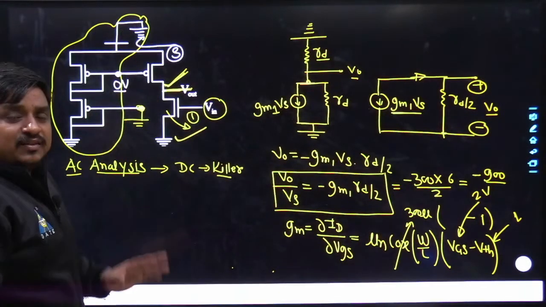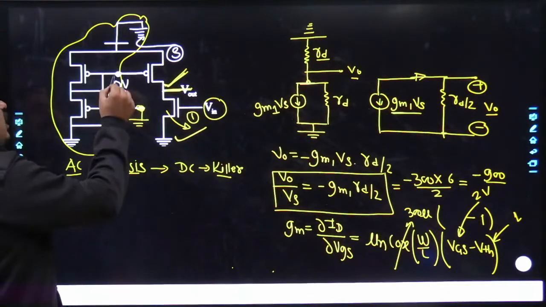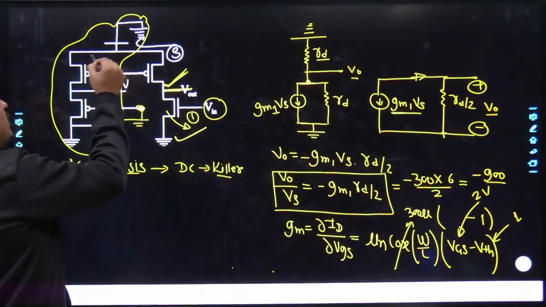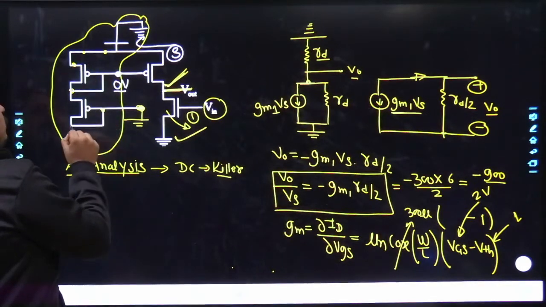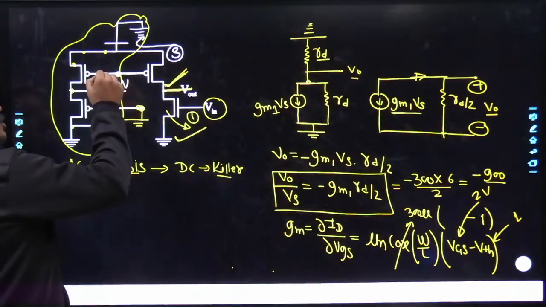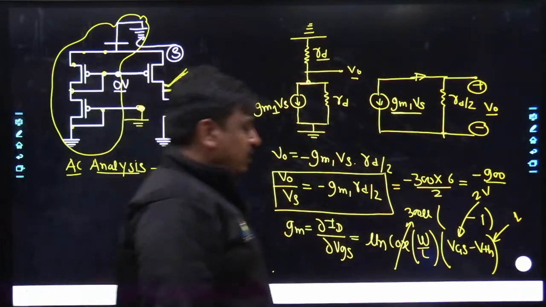And if all of the DC sources have been killed, because we are going to do its AC analysis, definitely nowhere at any moment of time would the voltage be non-zero. Everywhere it would be 0, including the gate of this PMOS. That is why it has been taken 0.